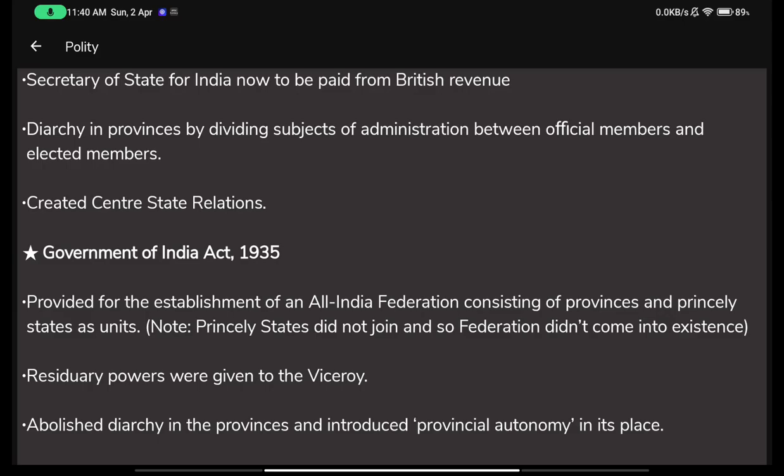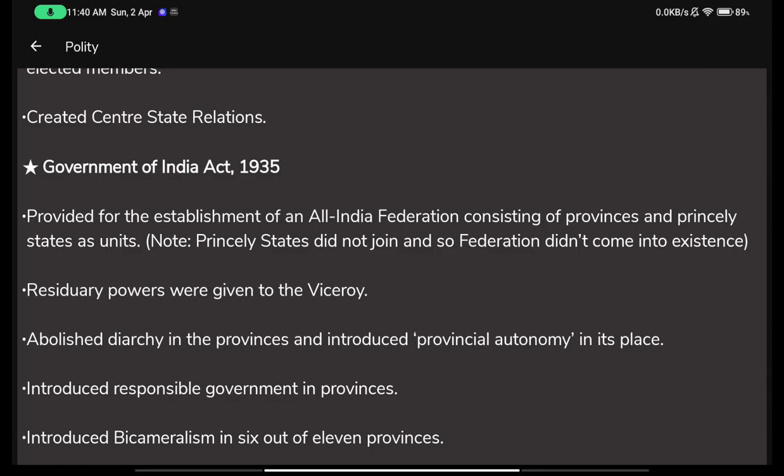So these two kinds of members were given their own subjects of administration, that you have power over these particular subjects and you have power over these particular subjects. It created center-state relations. So it now for the first time created center and state relations. Obviously the provincial legislative councils did it, but it just reinstated that fact again.